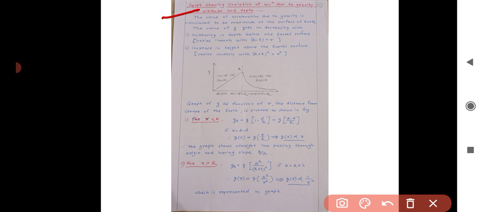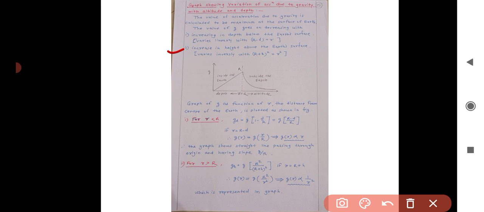Graph showing the variation of acceleration due to gravity with altitude and depth. The value of acceleration due to gravity is calculated to be maximum at the surface of Earth, and the value of g goes on decreasing with increase in depth below the Earth's surface, that is, it varies linearly with (R minus d), or that is small r.